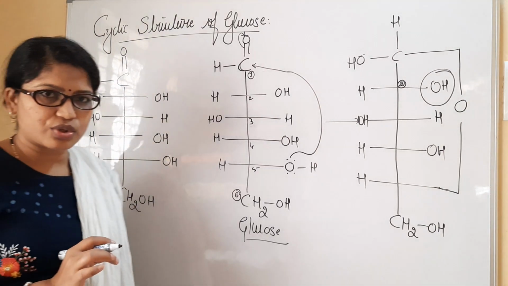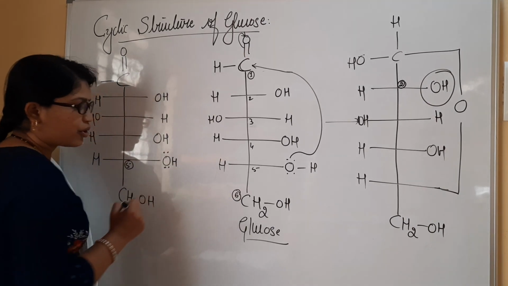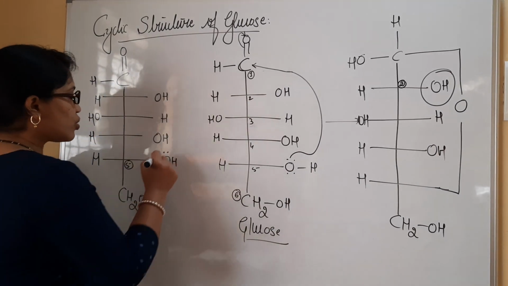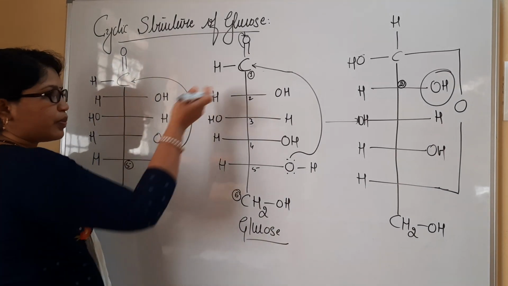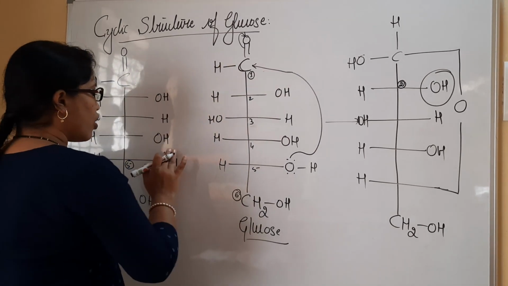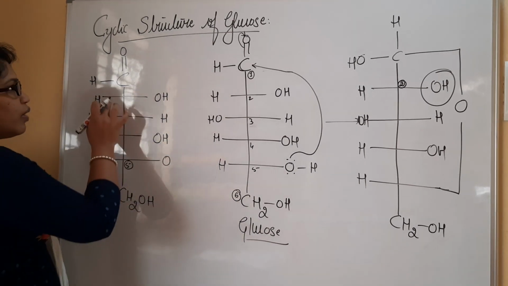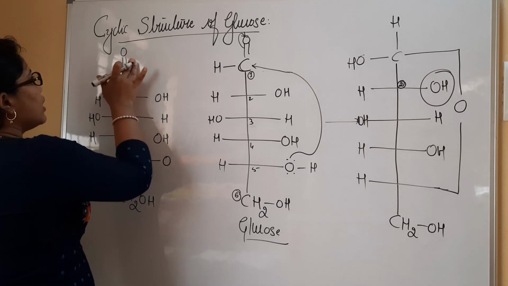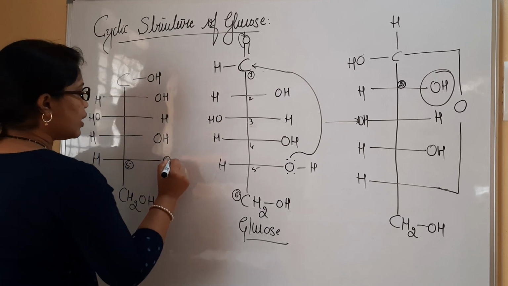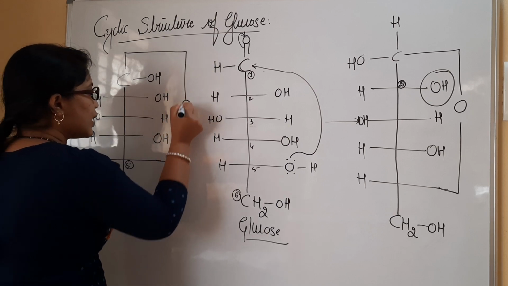This much I have understood properly. I know there is a presence of two lone pairs of electrons in the oxygen atom of the hydroxyl group of the 5th carbon, which is going to be given to the carbonyl group. The same thing that I have written here. But you can see the hydroxyl group, after binding with the first carbon atom, we may get the hydroxyl group at the right side. And there is a binding of this oxygen atom in the form of cyclization.